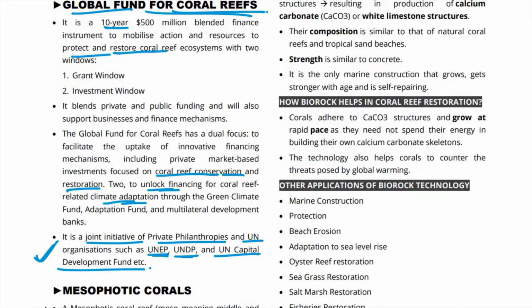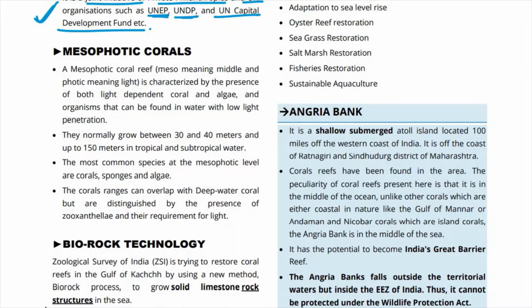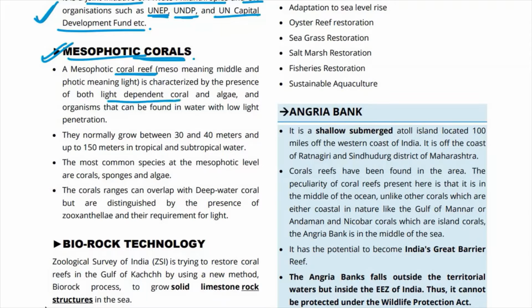So there are certain corals that are deep water corals, found in deep water. Mesophotic corals are basically in between. There are these corals known as mesophotic corals. A mesophotic coral reef is characterized by the presence of both light dependent corals and deep water corals.